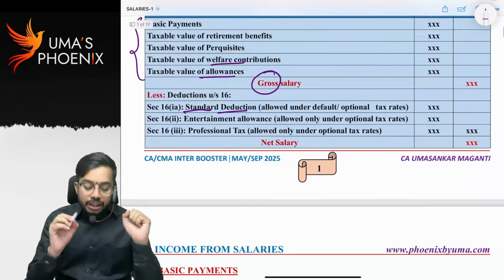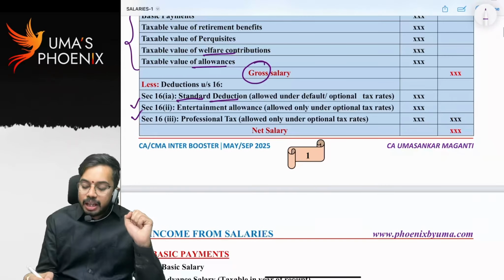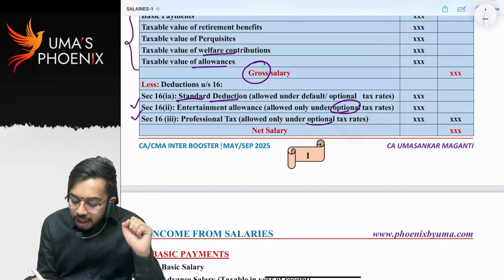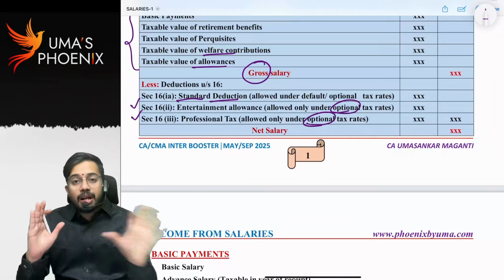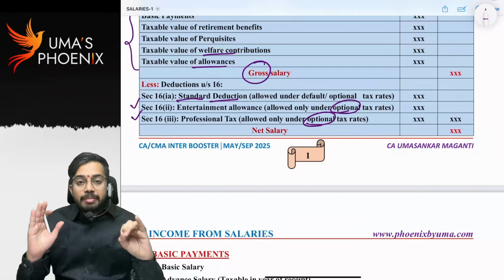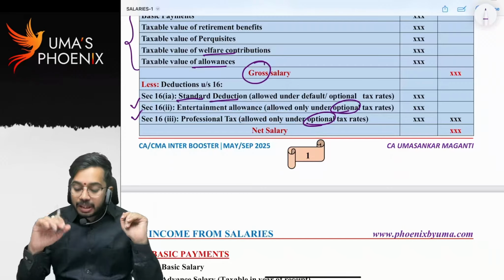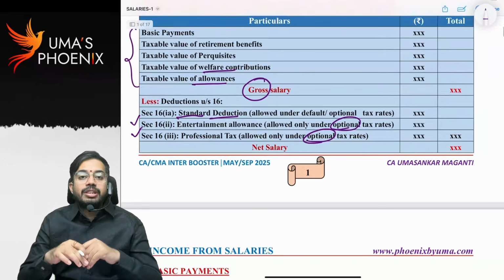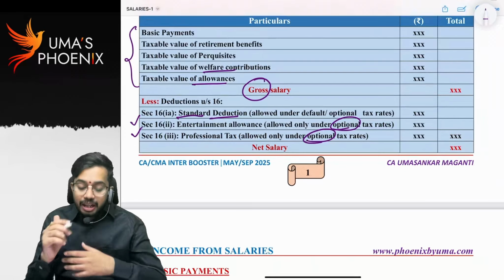Next, section 16(ii) and 16(iii): entertainment allowance and profession tax. These benefits are available only under optional tax rates. Careful, standard deduction is available under both tax rates. Entertainment allowance and profession tax, these two benefits are available only under optional tax rates. After we reduce standard deduction, entertainment allowance and profession tax, we arrive at net salary.